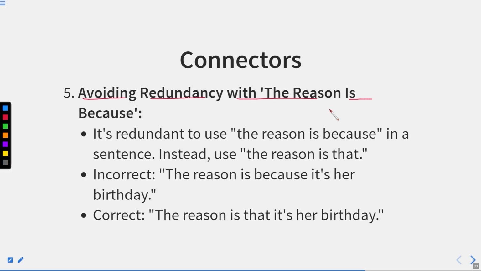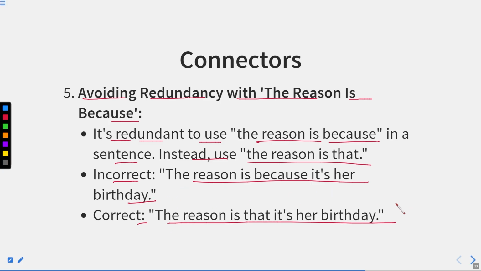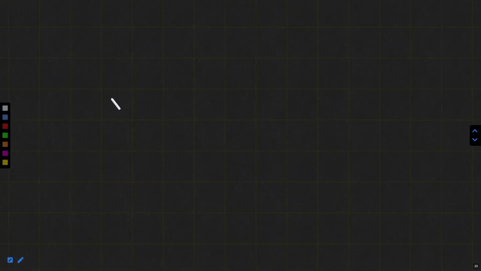Avoiding redundancy with the reason is because. It is redundant to use "the reason is because" in a sentence. Instead, use "the reason is that." Incorrect: the reason is because it is her birthday. Correct: the reason is that it is her birthday. Now, let me explain this.